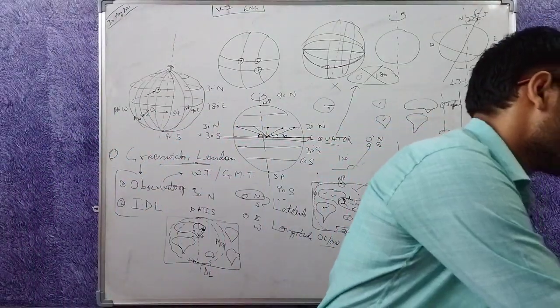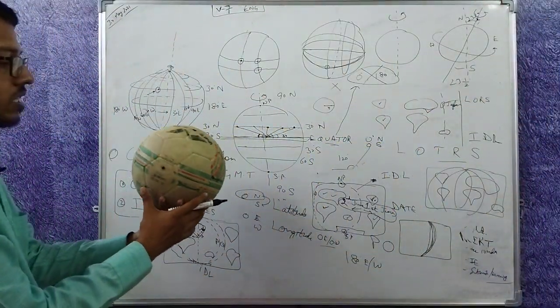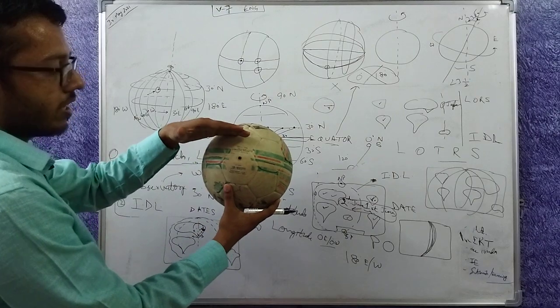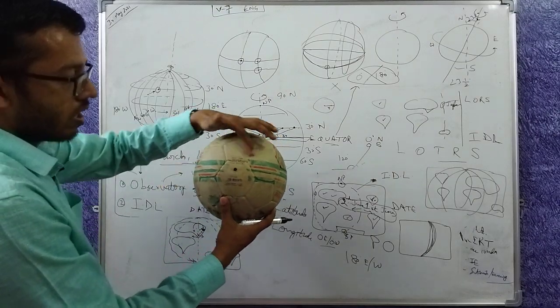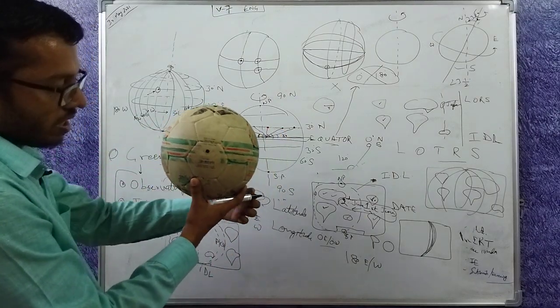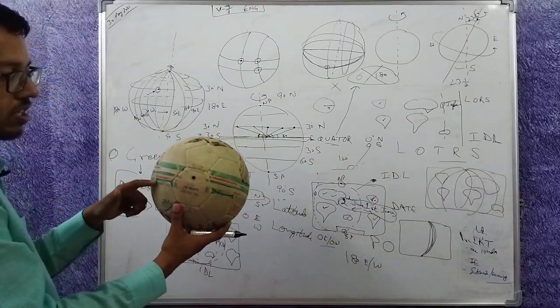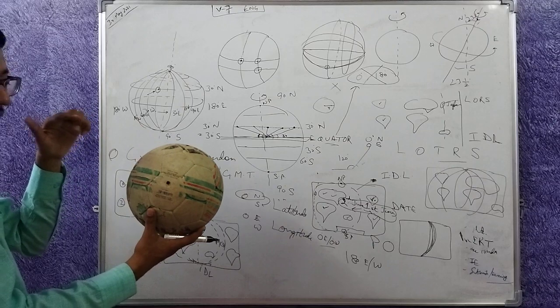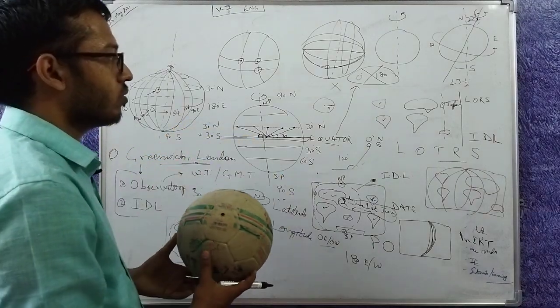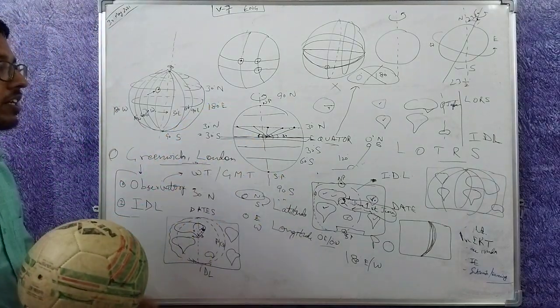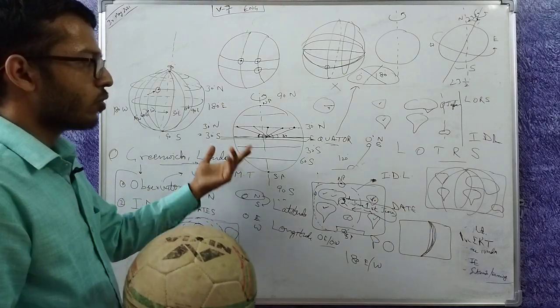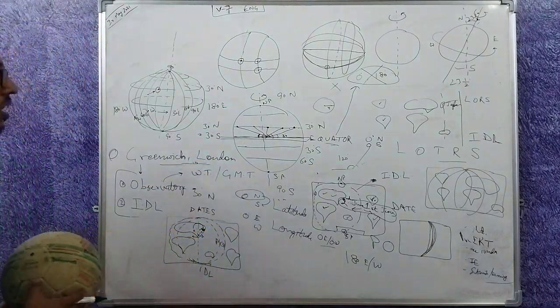How? This is the equator. This is 30 degree north, this is 30 degree south. So this is the dimension and this is the dimension. They will be equal. 15 degree north, 15 degree south will be equal. 89 degree north, 89 degree south will be equal. 90 degree north and 90 degree south are one point, and those points are also technically speaking equal.